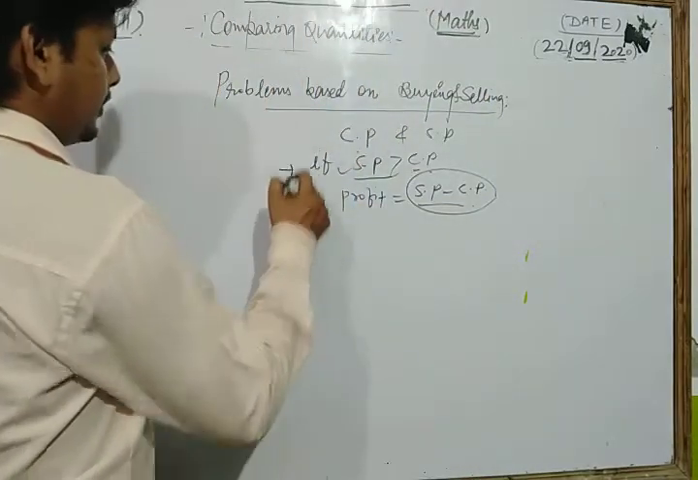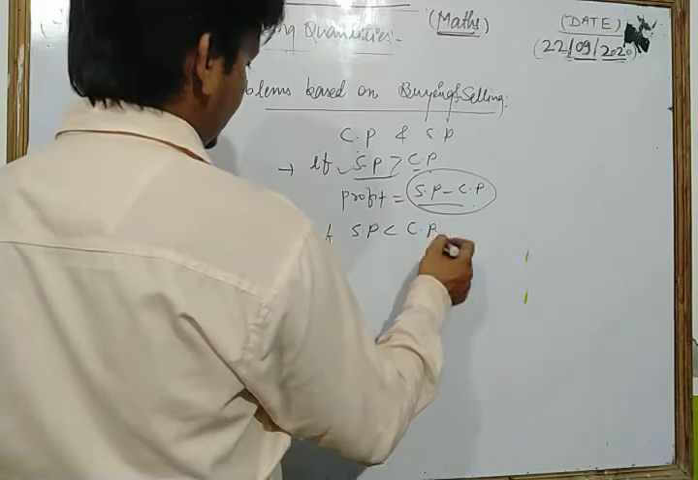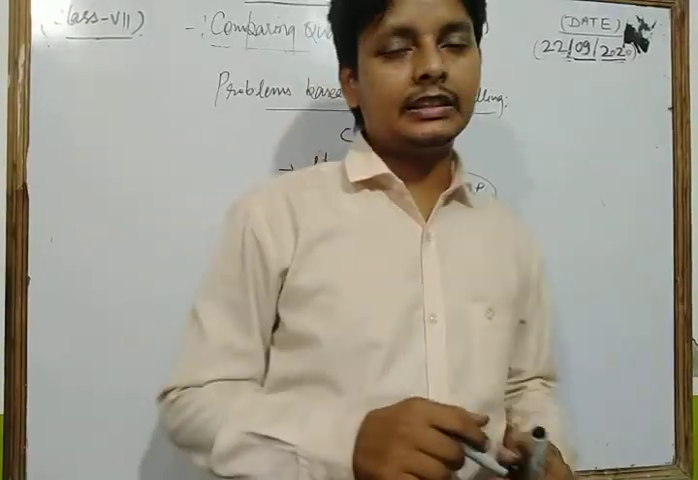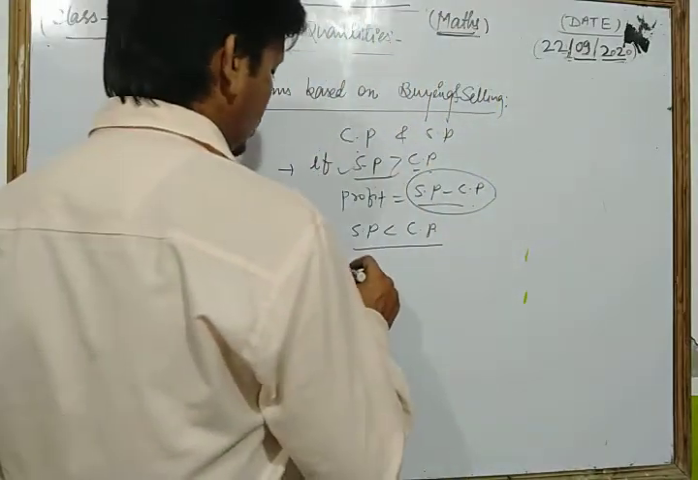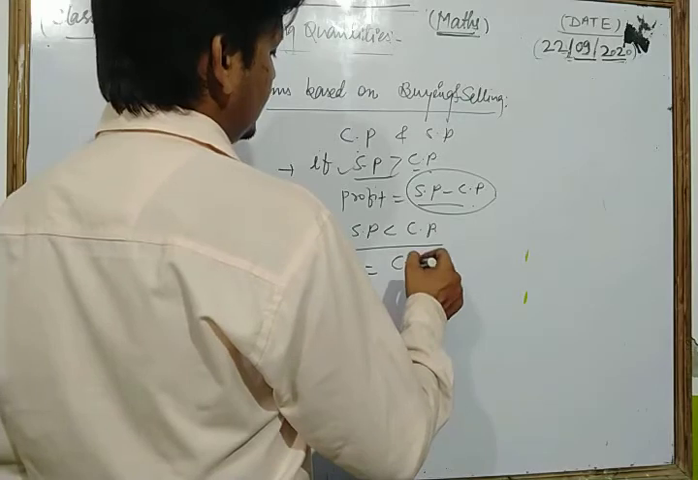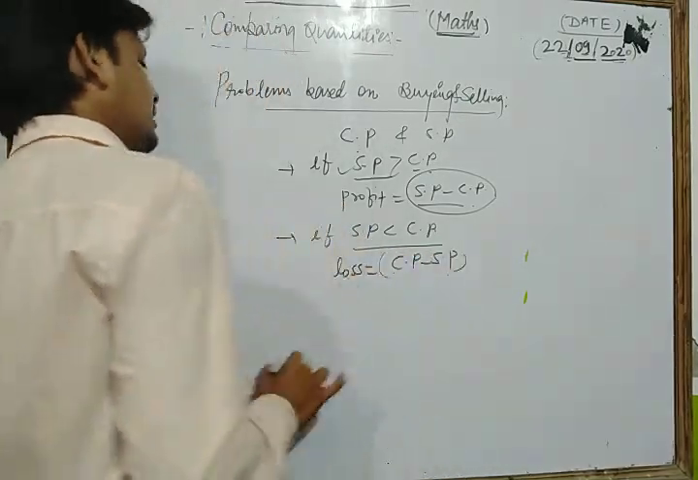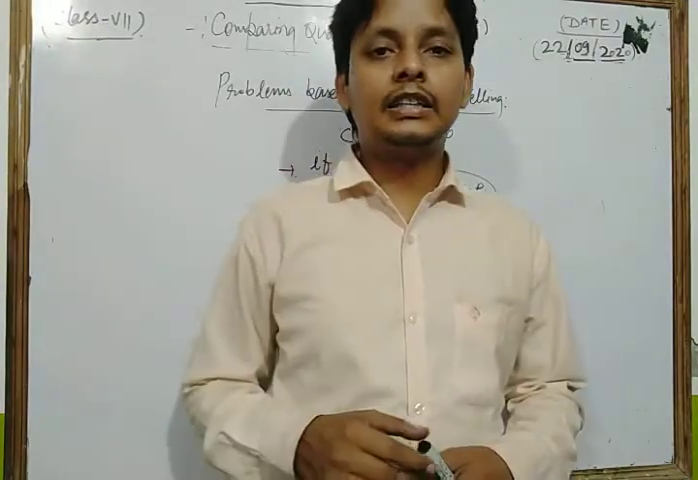Similarly, let's see, if selling price is less than cost price, or we can say that cost price is greater than selling price, in that condition we get a loss. So we can say that loss is equal to cost price minus selling price. This is the general concept of cost price and selling price.